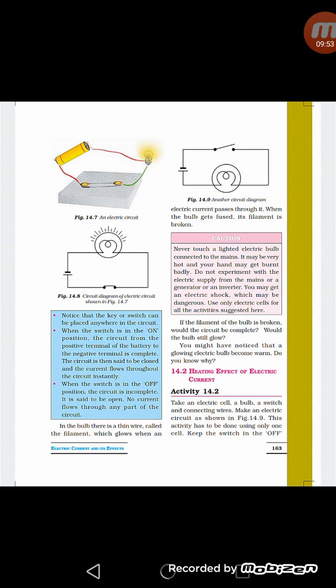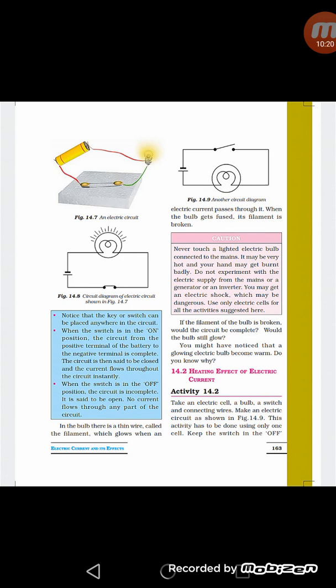And in this way, by using the symbols of different electrical components, we can make the circuit diagram. As you can see in first diagram, there is shown a bulb, a switch in on position, and a cell. And when they are connected together through electrical wires, or we can say connecting wires, the bulb glows because the circuit is complete. The circuit is a closed circuit.